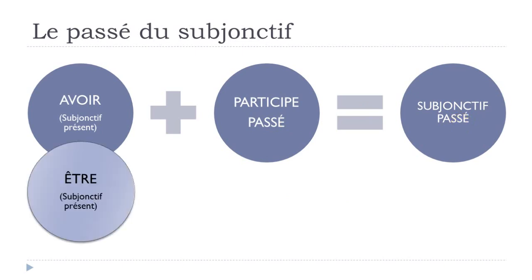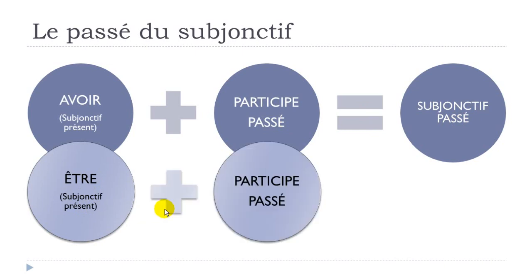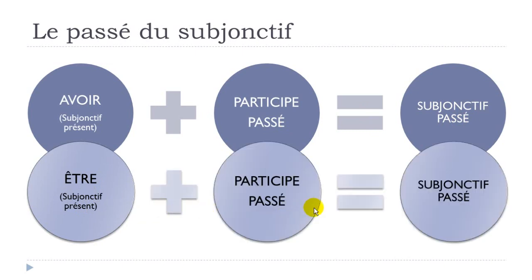Or, in some cases, you will use être at the subjunctive présent form, then the participe passé, and you will get your subjunctive passé. So it's quite interesting because this passé du subjonctif is not really tricky when you think about the way it is made, okay?